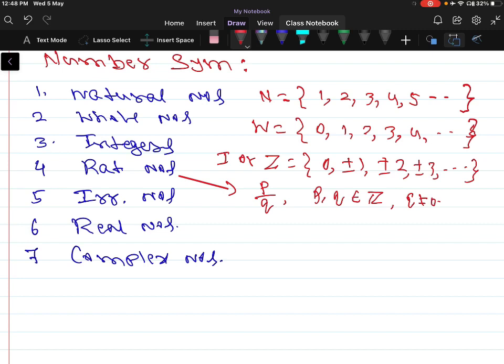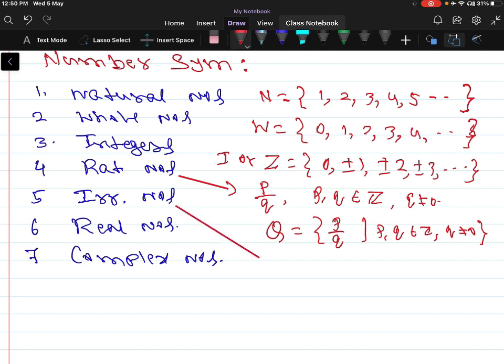Generally the set of rational numbers is represented by the letter Q, which contains the numbers of the form p by q such that p and q belong to Z and q is not equal to 0. These numbers are called rational numbers.